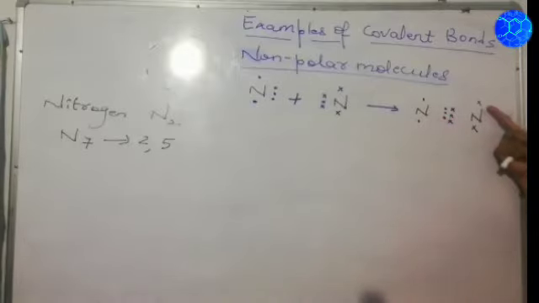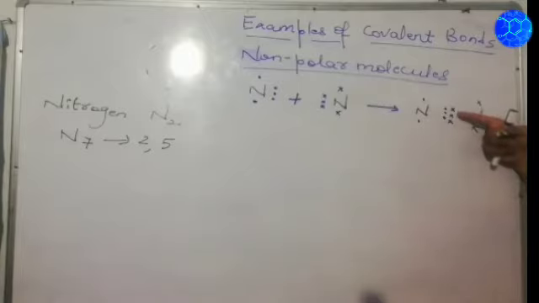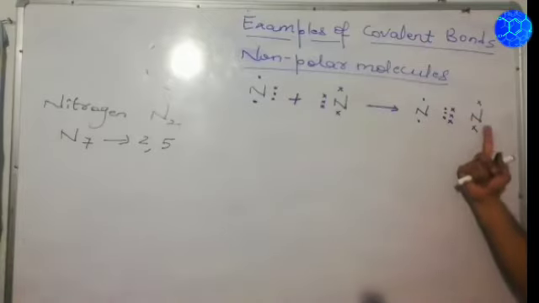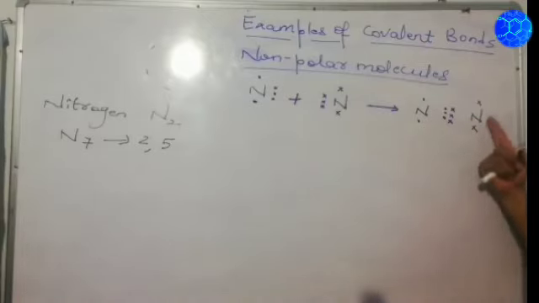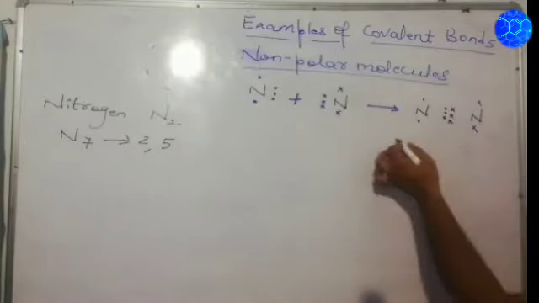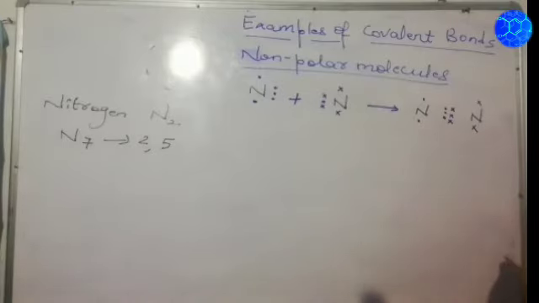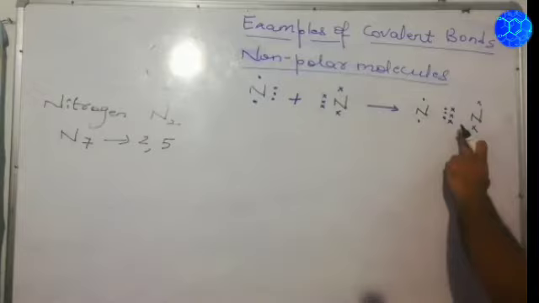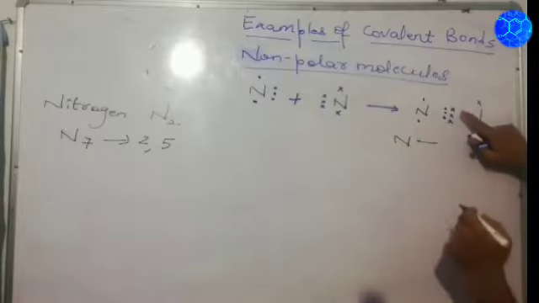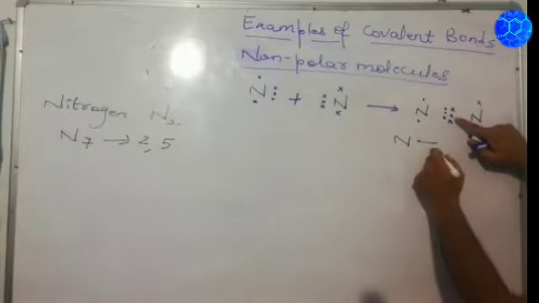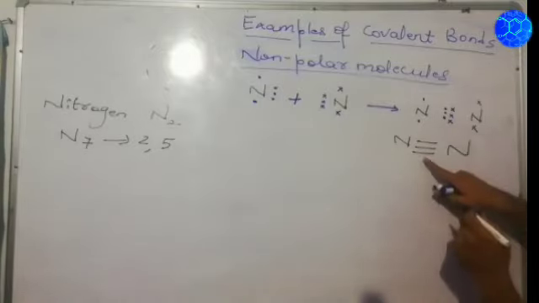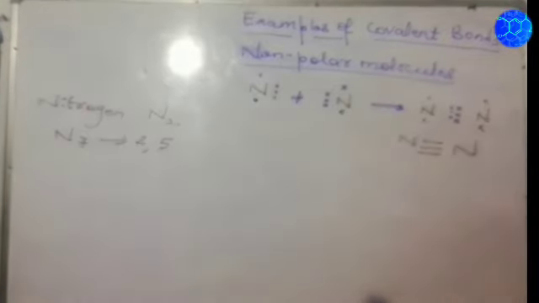In the same way, this one also has 5 electrons, 1, 2, 3, 4, 5, right? These 3 electrons are being mutually shared by this atom of nitrogen. So this also becomes stable by having 8 electrons, 1, 2, 3, 4, 5, 6, 7 and 8. So in this condition, a triple covalent bond will be formed, because here 3 shared pairs of electrons are present. A bond is there between the first pair, a bond between the second pair, and a bond between the third pair of electrons. So this is a triple covalent bond: 1, 2, 3.